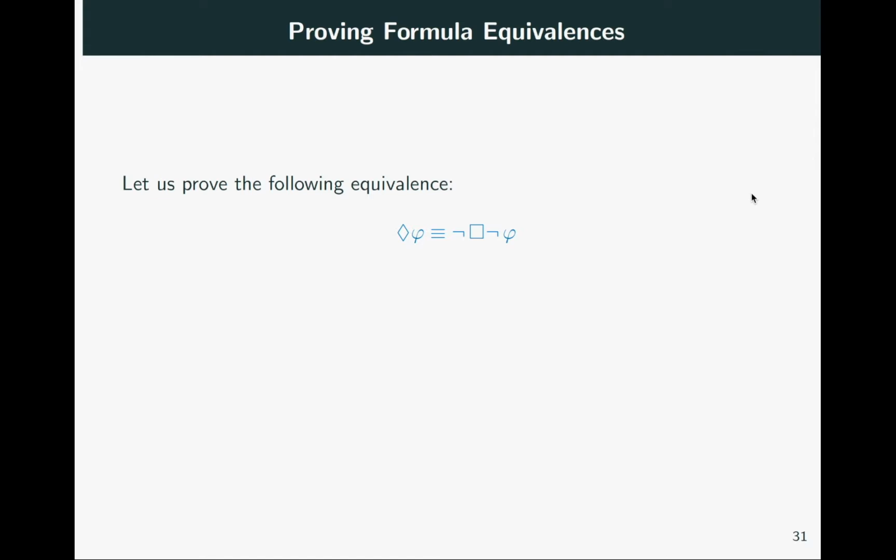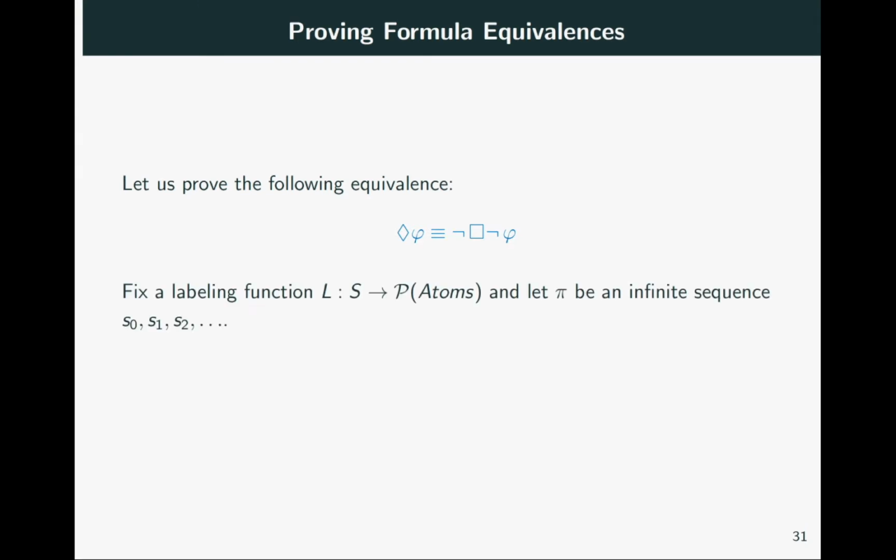So far, we have justified the various equivalence laws intuitively, but of course there is a rigorous way to prove them using the semantics of the LTL formulas. Next, let us do such a rigorous proof for one of these laws. Say eventually phi is equivalent to not always not phi.